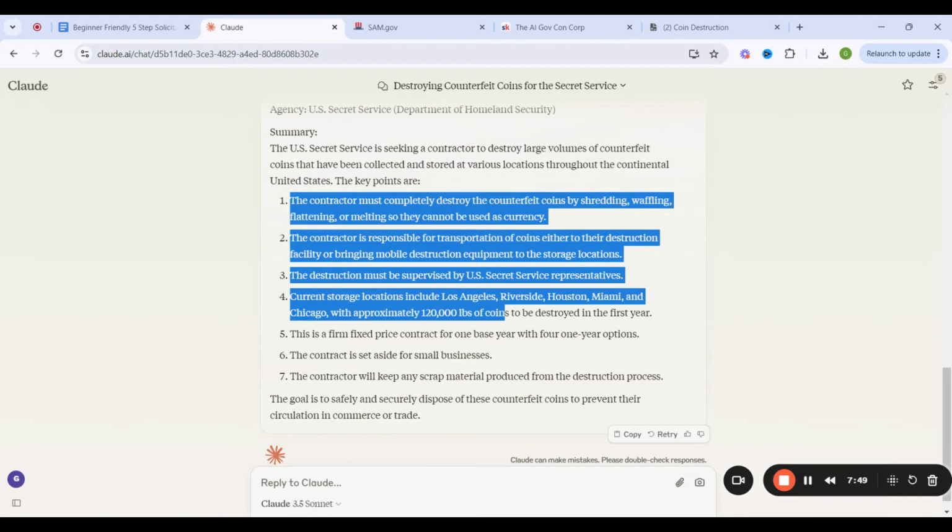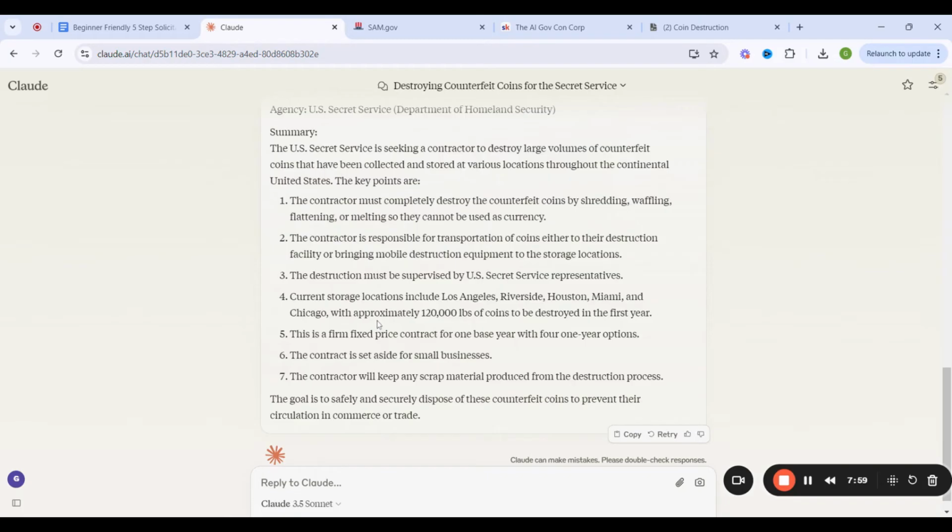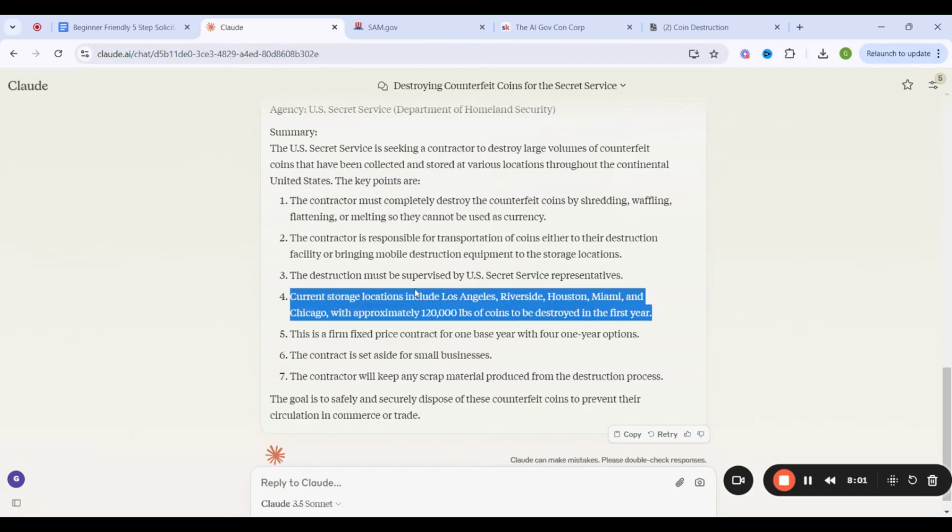So in this particular solicitation, some of them would specify that the shredding must be done on site. But here it seems like it could either be done on your side or on site. So current storage locations include Los Angeles, Riverside, Houston, Miami, and Chicago, with approximately 120,000 pounds of coins to be destroyed in the first year.